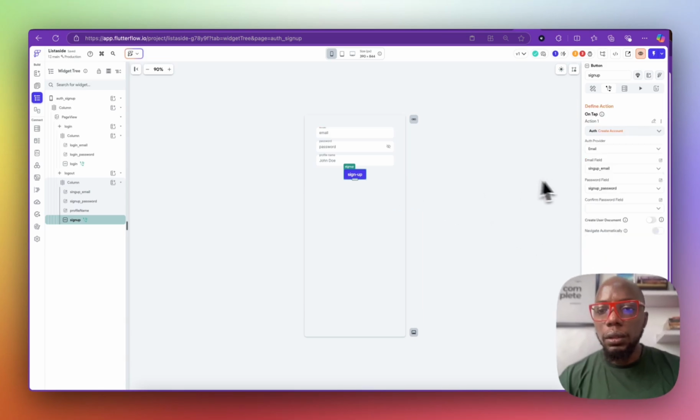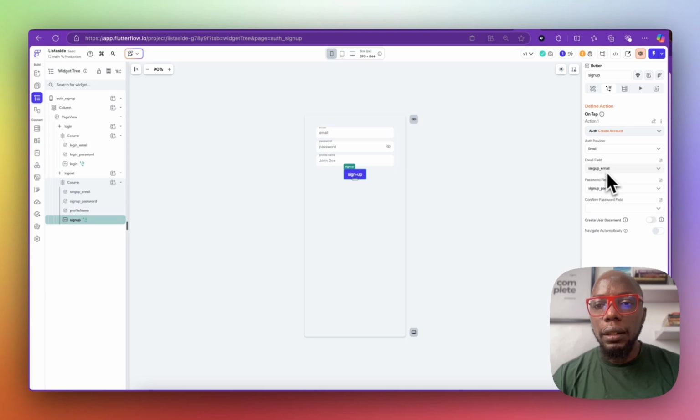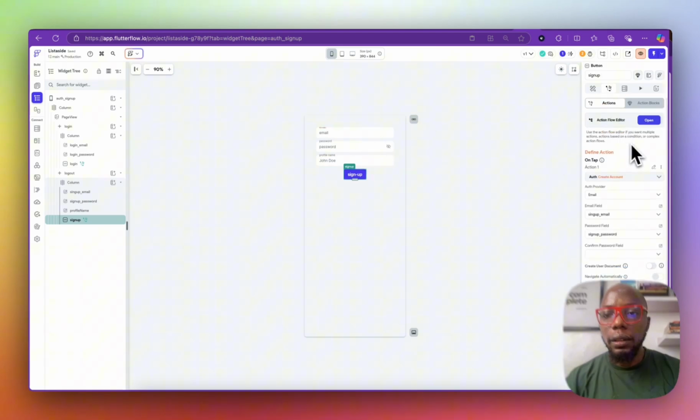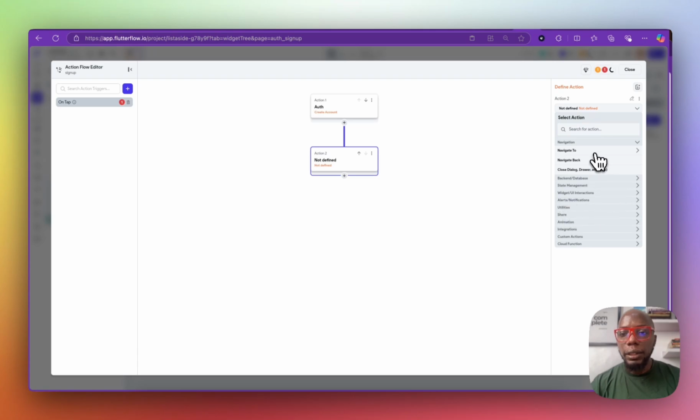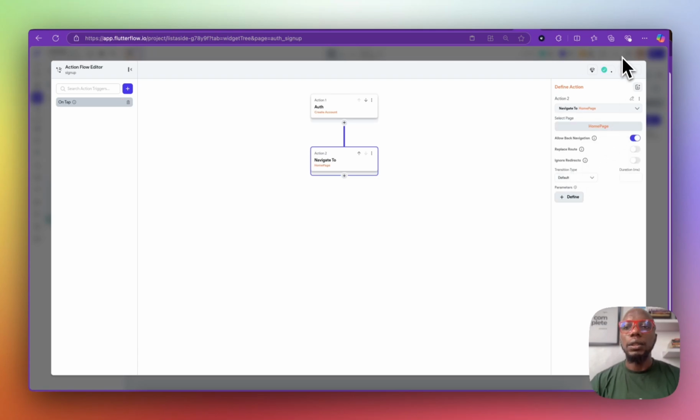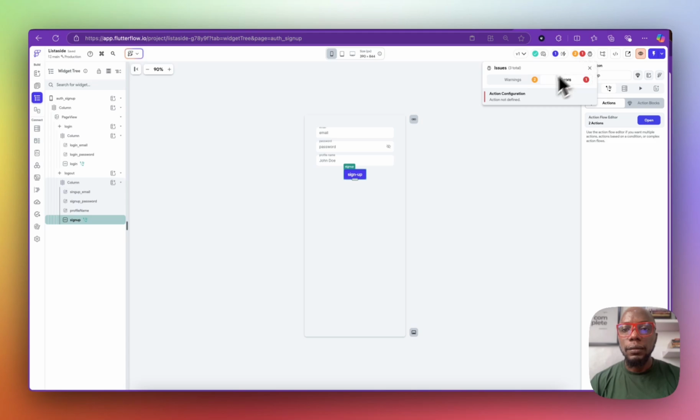So we're just gonna add the email, the sign up email, and the password, and then we're done. We'll click right here, add action, and it will navigate to the home page. So I think we're good.